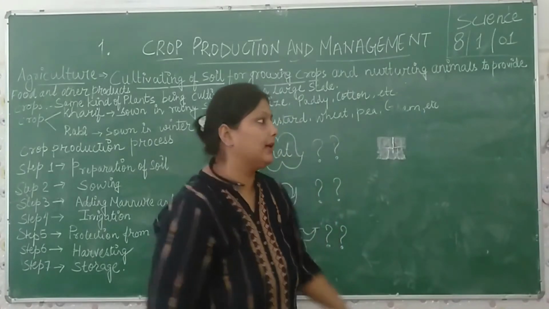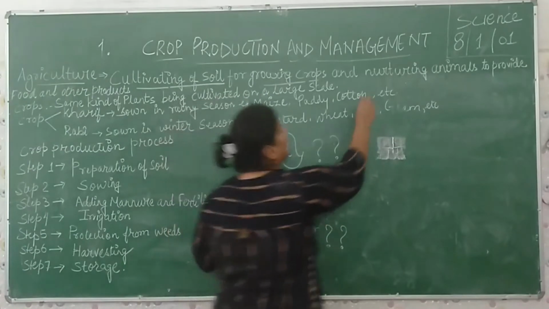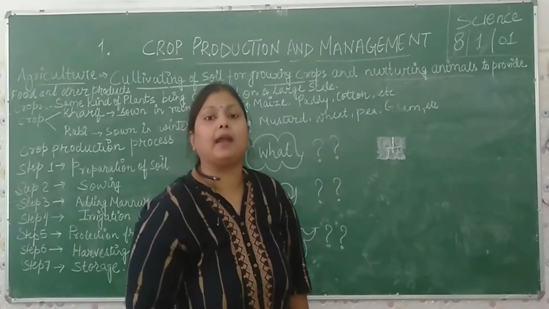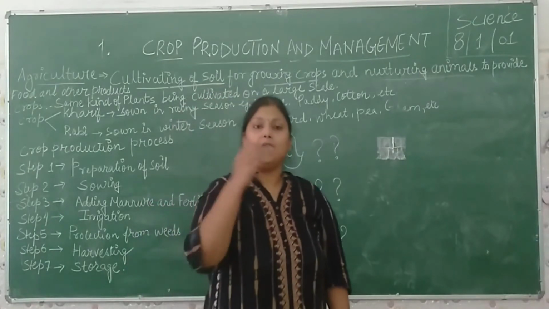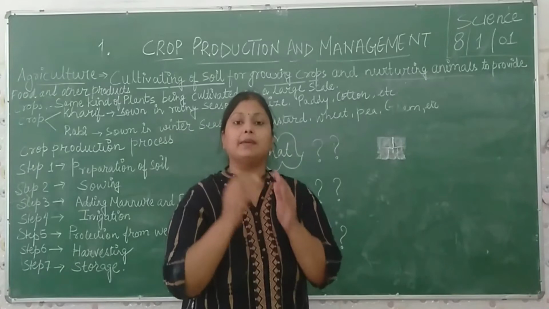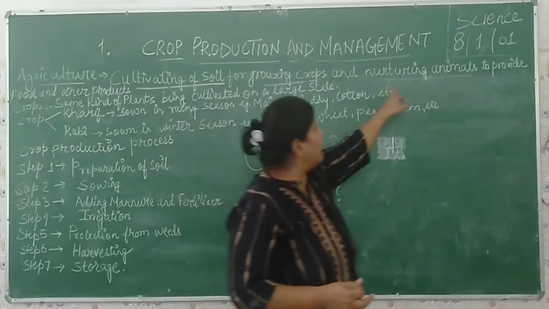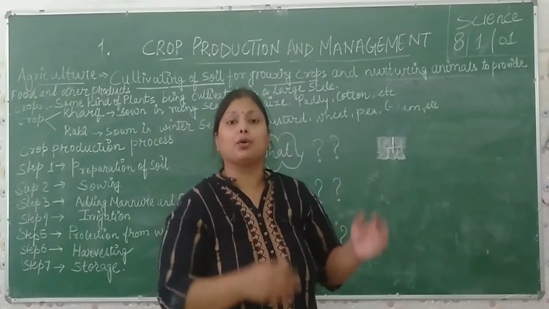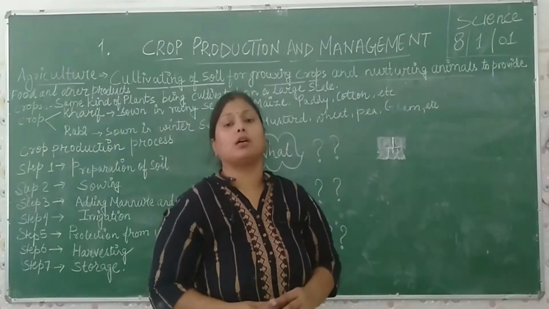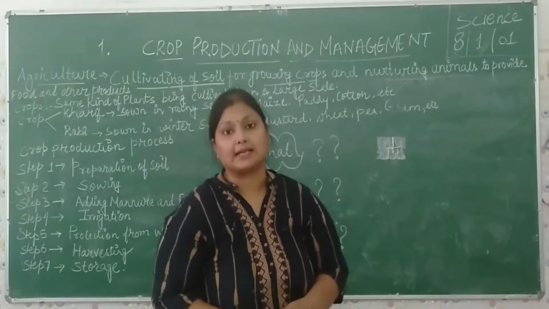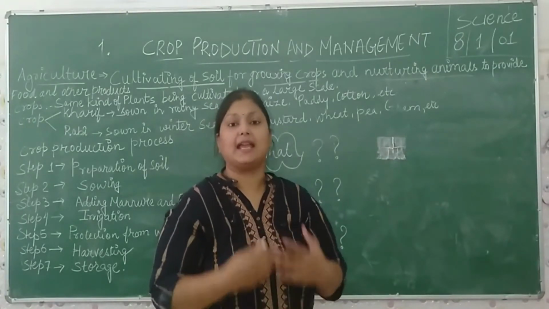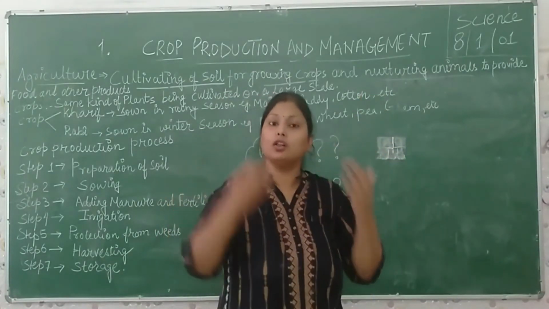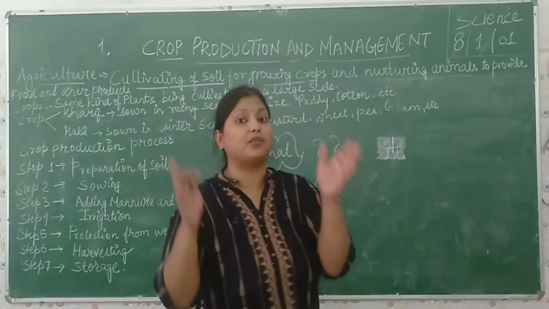But no, some other things also come under agriculture. What is that? Animal husbandry, nurturing of the animals. It means care, development and growth of the animals. Why do we develop and take care of the animals? Because we get milk, dairy products, flesh and eggs. These come from the animals. So agriculture also includes the term animal husbandry.